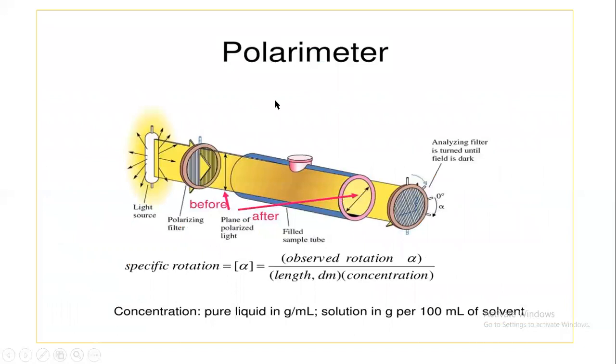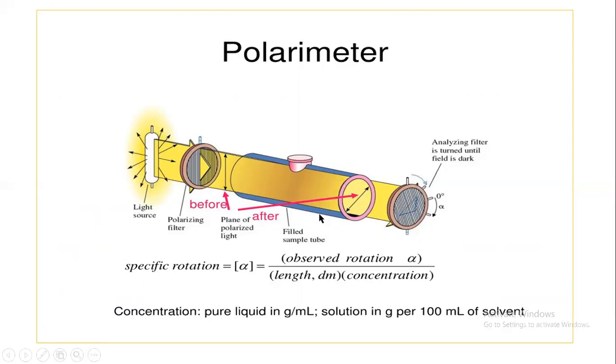The polarimeter is the machine that measures the optical activity and rotation of D and L isomers. Light source, polarizer filter, nicol prism. This is the solution in the sample tube, and this is the analyzer. The filter is turned until the field is dark.